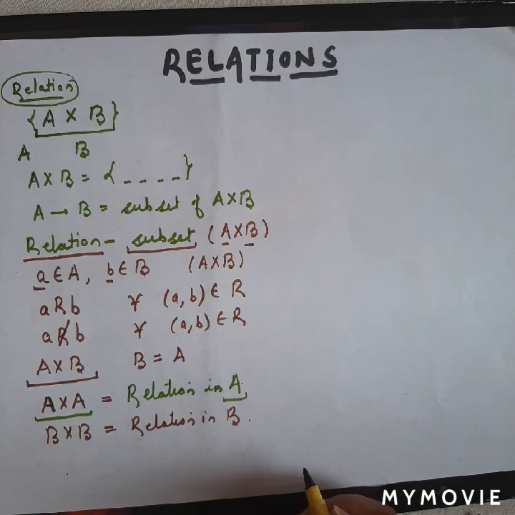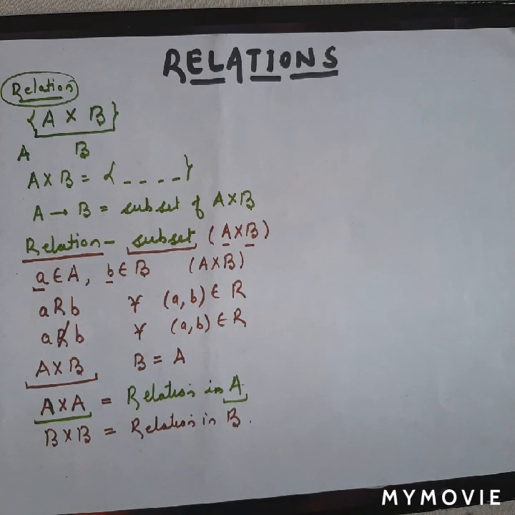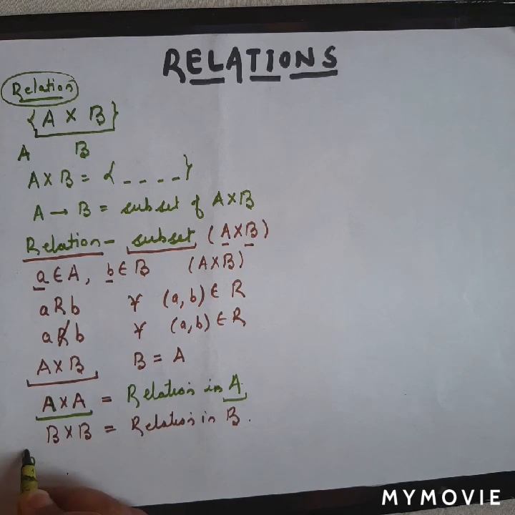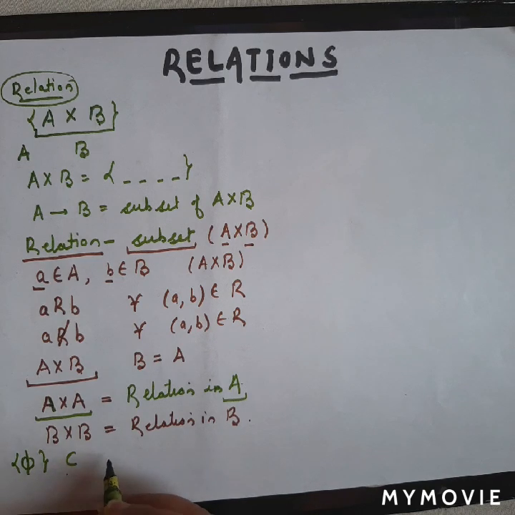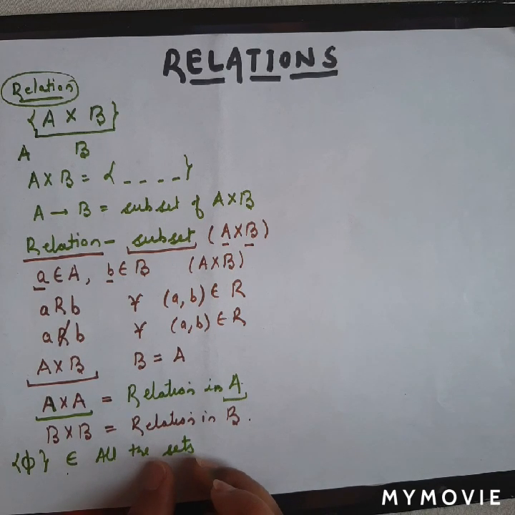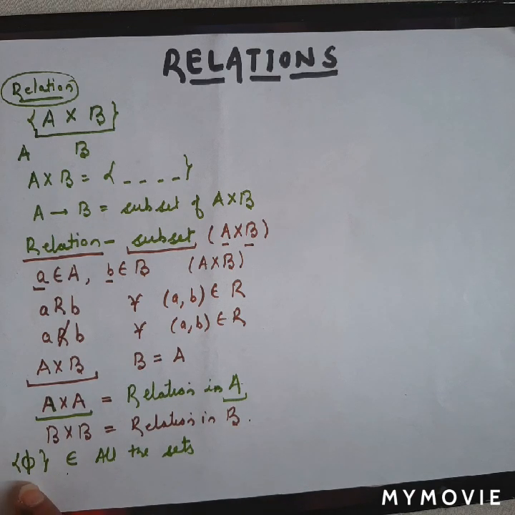Apart from this, I want to say that we have done that phi is not an element, this is a subset which will belong to all the sets. Any kind of set we have, phi will definitely be a subset of it. So we can say that phi will always be a subset of the Cartesian product of two sets, right?